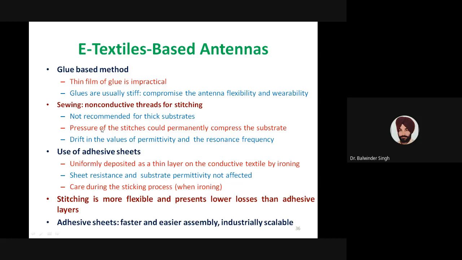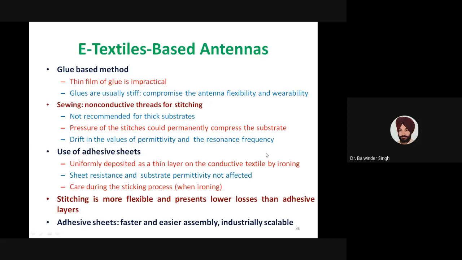This method is also proposed in literature, but it is not recommended for thick substrates, because the stitches will exert pressure on the substrate. Sometimes it could permanently compress the substrate, and the desired substrate parameters may vary.